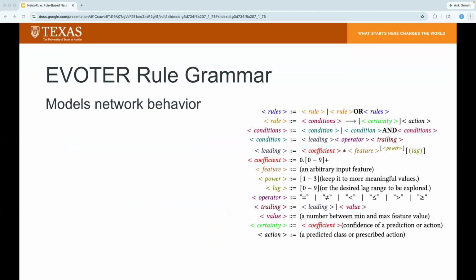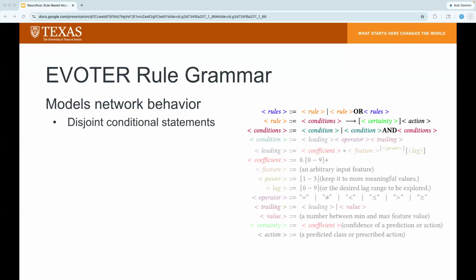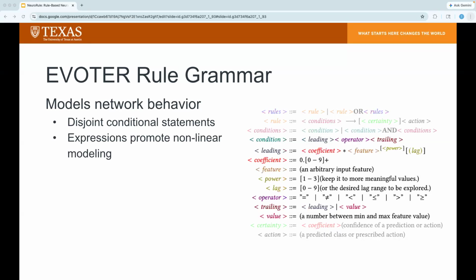So the propositional logic framework established in eVoter is used to represent the model behavior and subsequent evolution optimization. A rule set is defined as a collection of n discrete rules structured as a set of disjoint conditional statements. Each specific rule then follows a standard structure consisting of feature comparisons and a resulting action. This form results in a linear list structure that allows for concise conditionals. A condition within a rule set compares an input feature value against a constant threshold or another input feature value. The framework also supports linear coefficients, power expressions, and comparison operators to model nonlinear relationships.